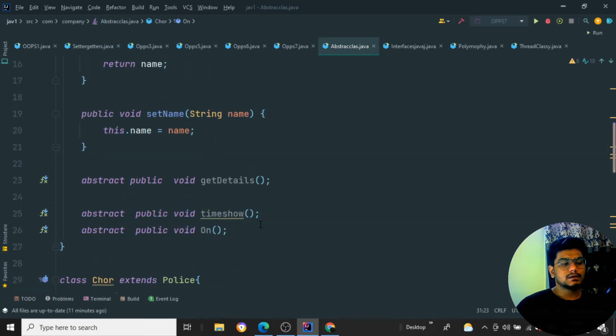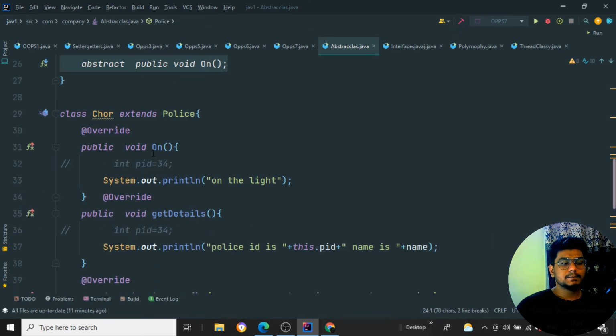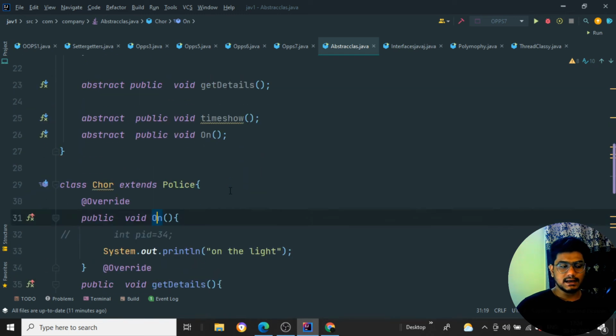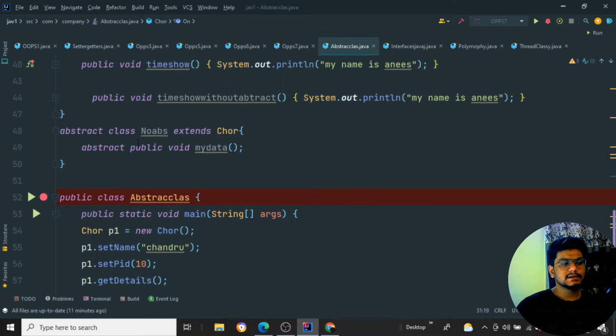That means whatever methods we have declared as abstract methods in the abstract class, that particular abstract method should be declared inside my child class if I am going to extend it. Okay, so that is what has been there. That is what the overall abstraction is over here.